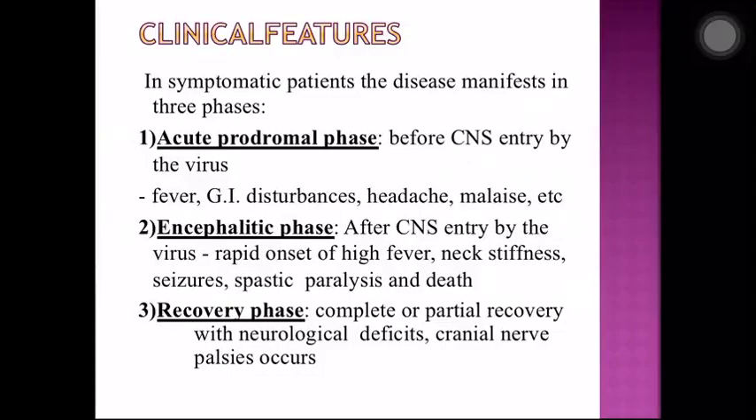So there is rapid onset of high fever. There is neck stiffness, which is characteristic of encephalitis. Seizures, again because of CNS involvement. Spastic paralysis, CNS involvement again. And sometimes it can lead to death. People who recover from these two phases fall into the recovery phase, wherein the recovery can be either complete or partial recovery with neurological deficits. Cranial nerve palsies also can be seen.